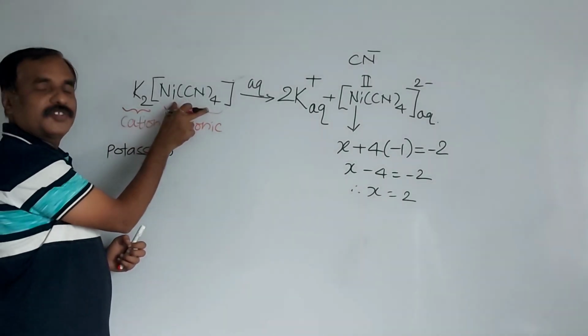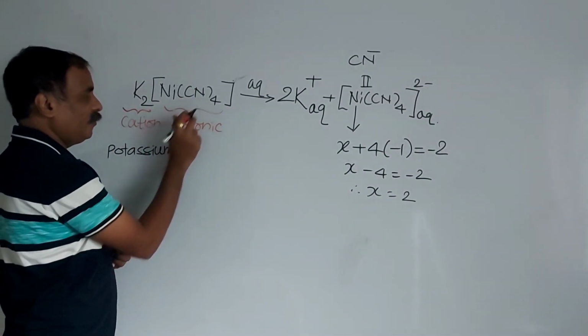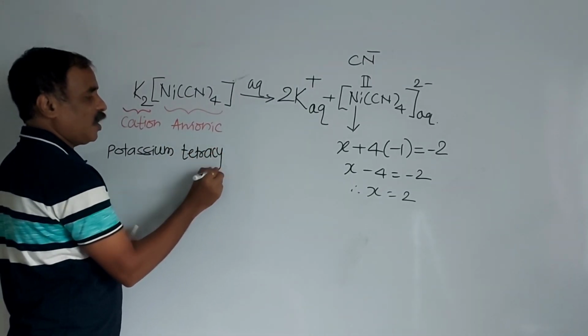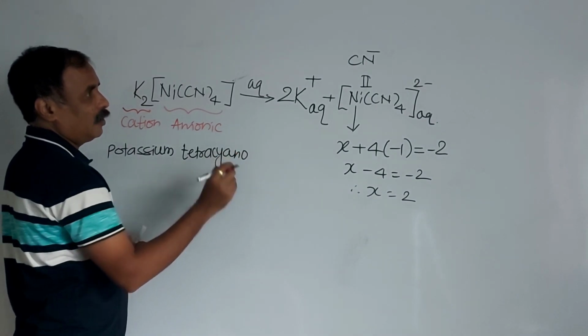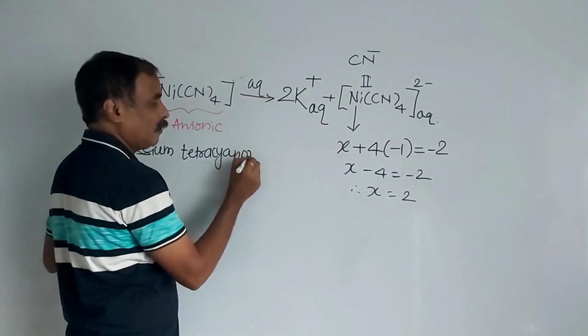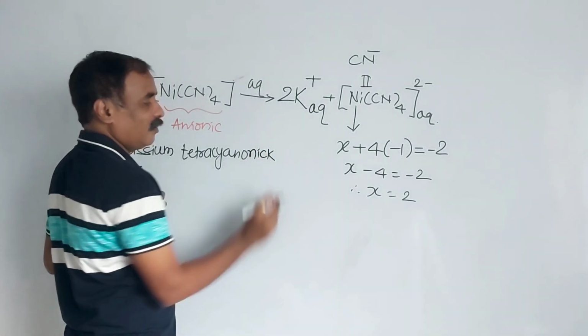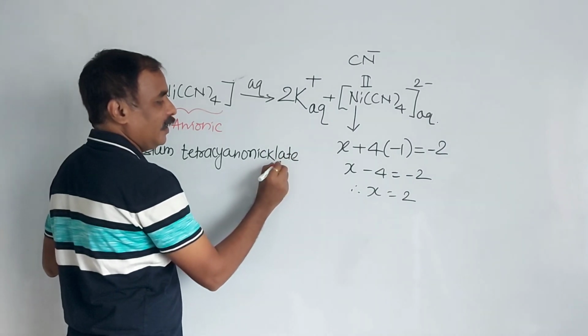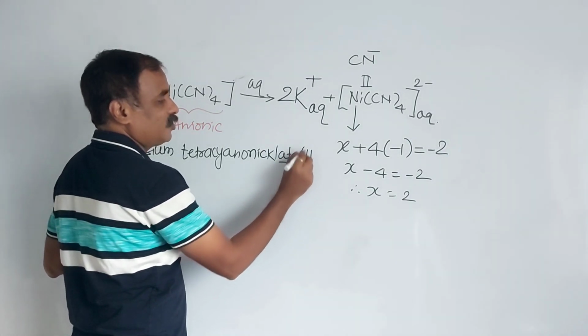Then the name of the complex. First, ligands: tetra. How many? 4. Tetra. Cyano. Tetracyano. Nickelate. Nickelate, oxidation state 2.